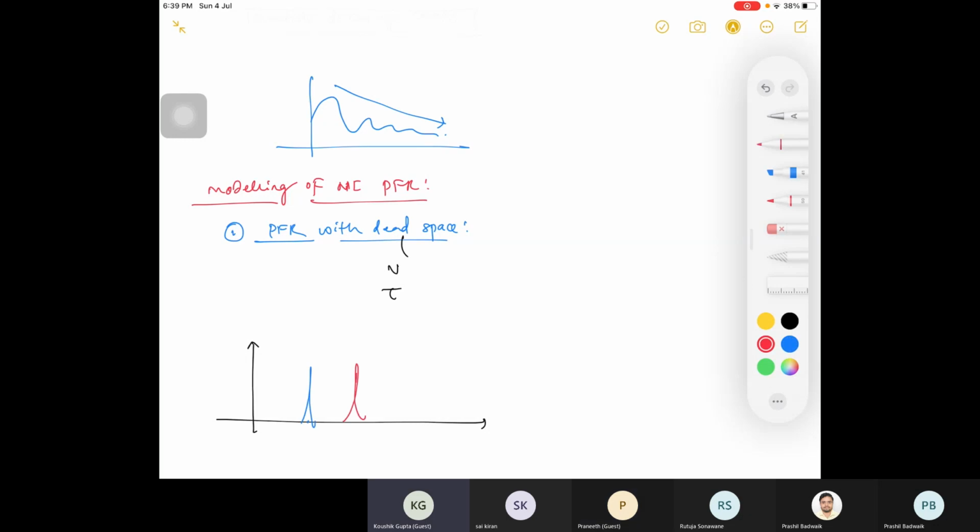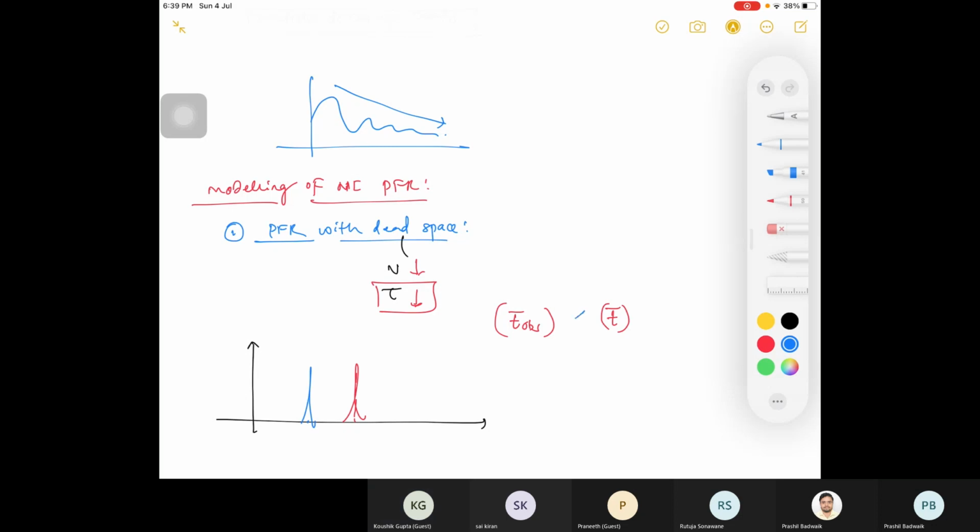Volume decreases, so tau will decrease. So your T observed and your T mean. Which one is your non-ideal one out of these two? T observed is your non-ideal one.